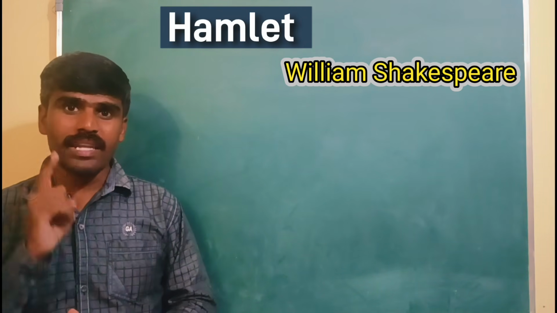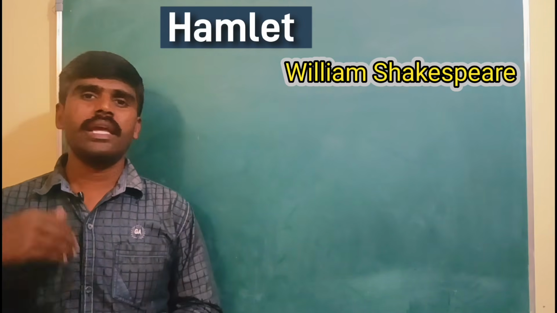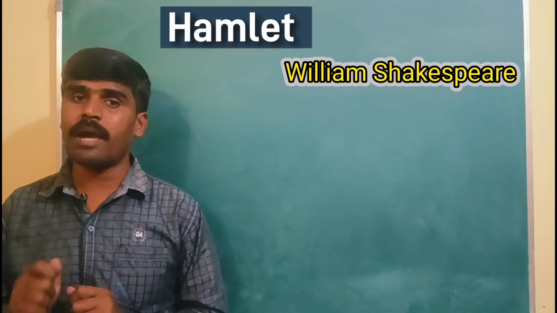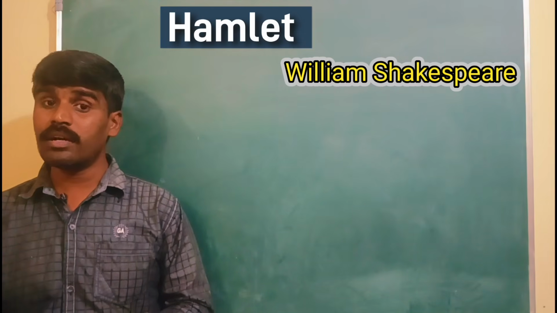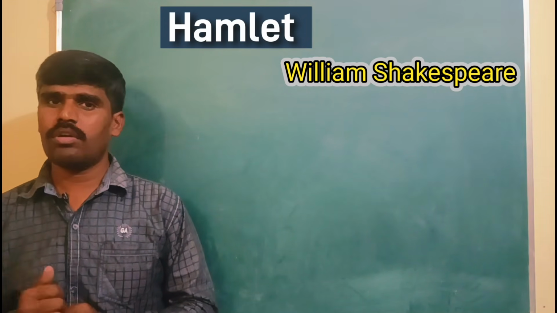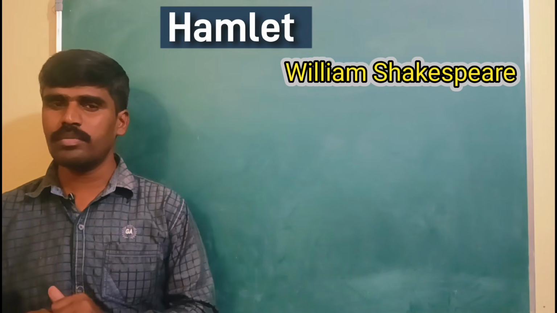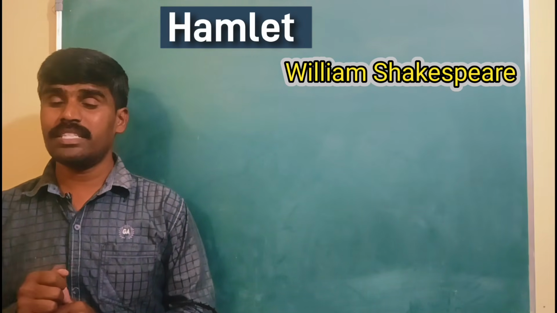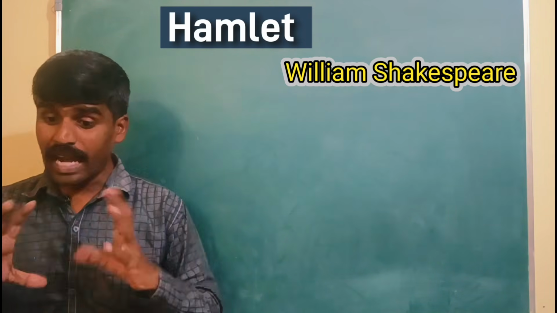Laertes is very enraged with these incidents. So he lost his sister, he has lost his father, so he is very enraged and he wants to take revenge on Prince Hamlet. He wants to kill him. So here also King Claudius interferes in Laertes' personal mission. Laertes wants to take revenge on Prince Hamlet because his father died, his sister died because of him. So in this personal agenda, King Claudius also supports him. King Claudius also plans some conspiracy.